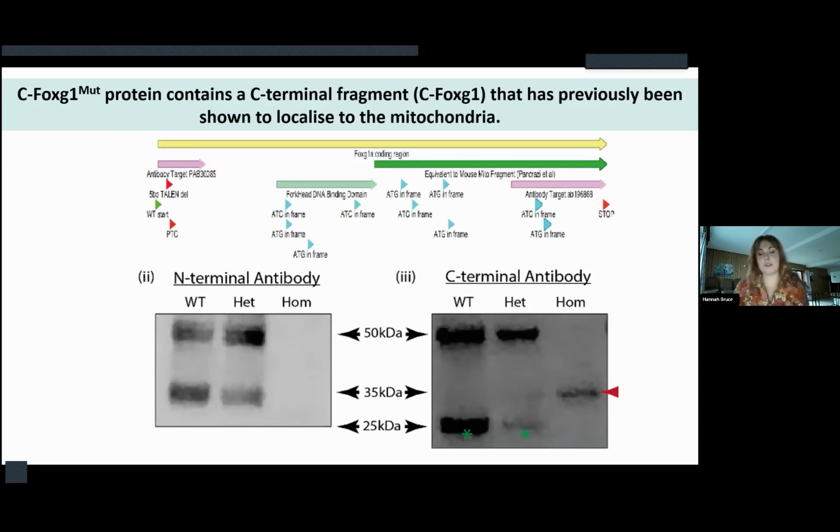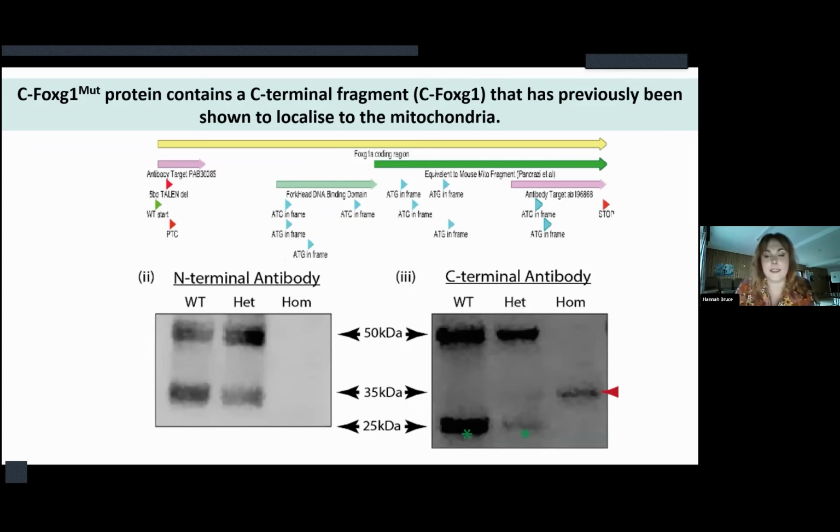So you may have noticed when I showed these blots before that we have these smaller bands in the C-terminal and the N-terminal blots. And although this was a bit puzzling at first, I soon realized that if you add the size of the smaller band in the N-terminus to the C-terminus, it gives the size of full-length FOXG1.